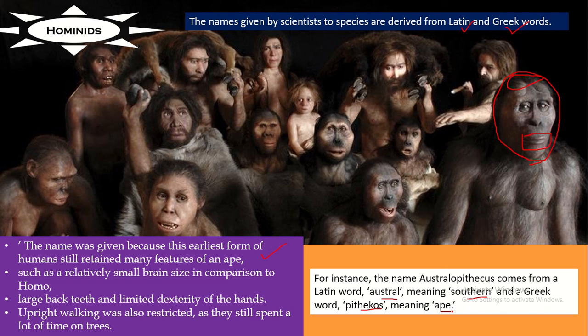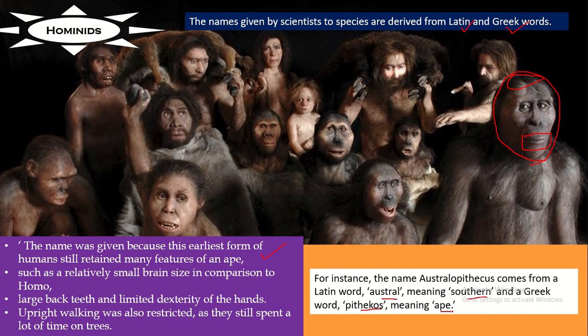So the hominids' names are given by the scientists after they use words from different languages like Latin and Greek, so that they combine them as per the features and the study of the Homos.